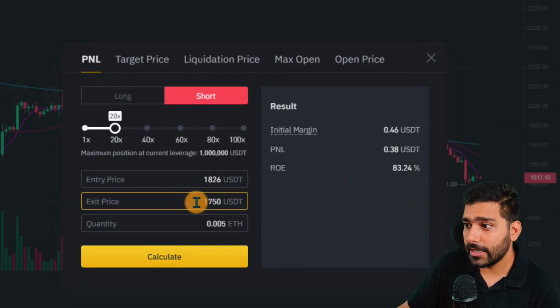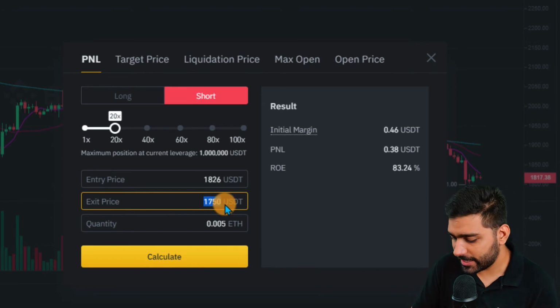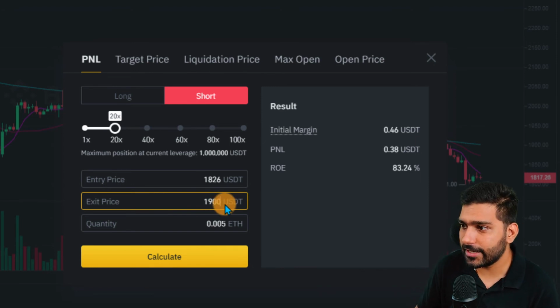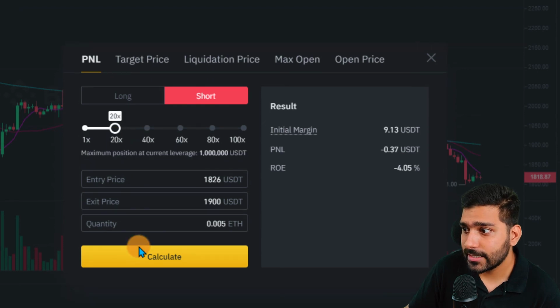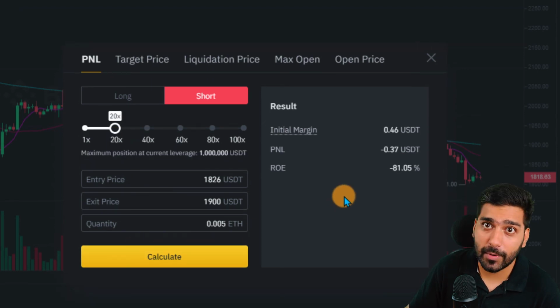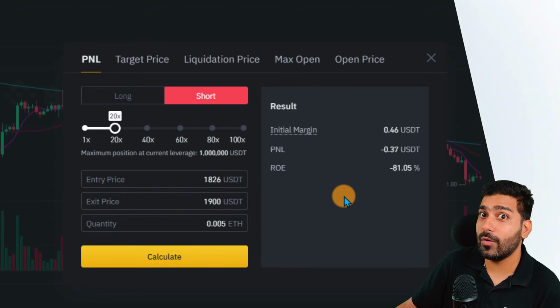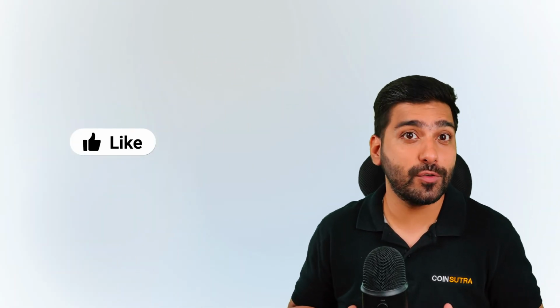Similarly, if my stop loss price of 1900 had triggered, then at 1x my loss would have been 4%. At 20x, it would have been 81%. So this is how it works. I hope you were able to understand how to short sell Bitcoin using futures trading.